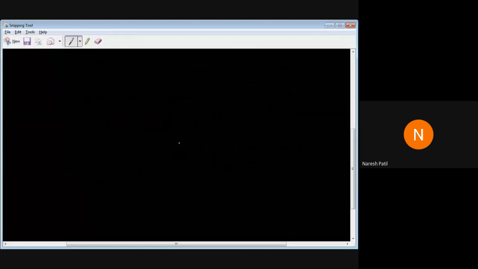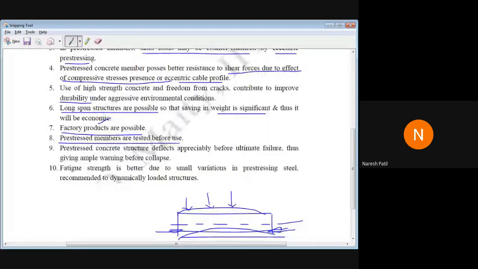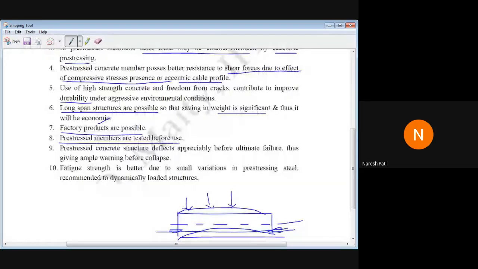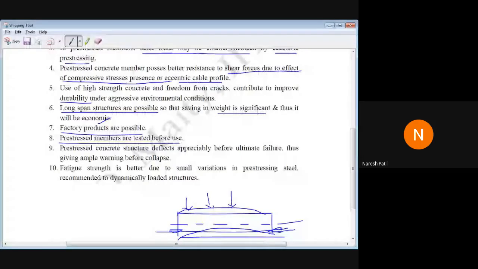But what happens in RCC? During concreting, we take the concrete and place it in the cube. After 28 days of curing, we check that. So the 28 days curing is done, construction is done, and after that we check. But it will not be the same case in the pre-stressed member. That member has to be checked before use. Okay, that is one advantage. Means any alteration should be done before constructing on site.